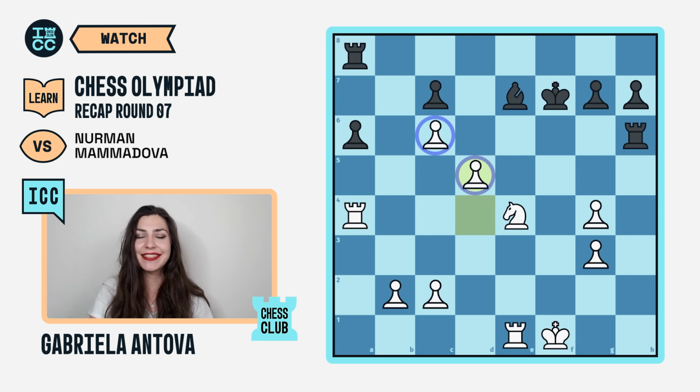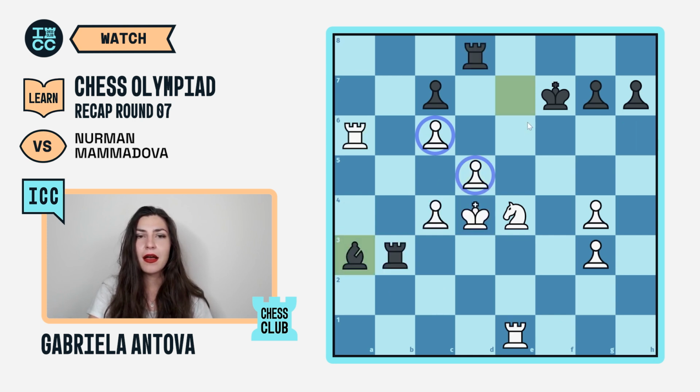So let's jump a couple moves and see the next critical moment of the game. So here, black has just taken the pawn on a3, and even though Gulnaz's position is losing, she's still fighting back. I mean, the C and D pawns haven't crashed through yet, so not all is lost.